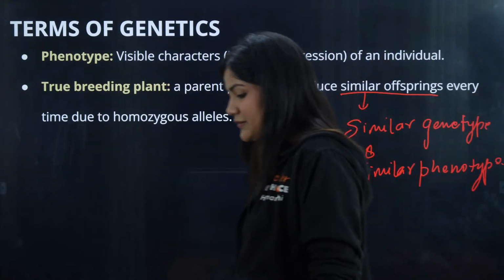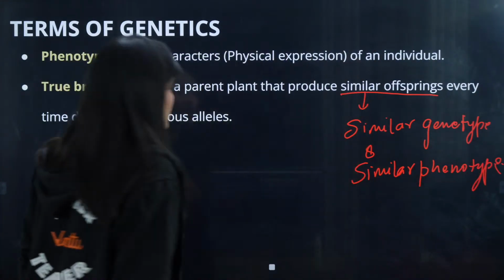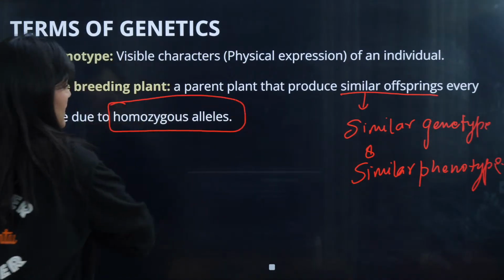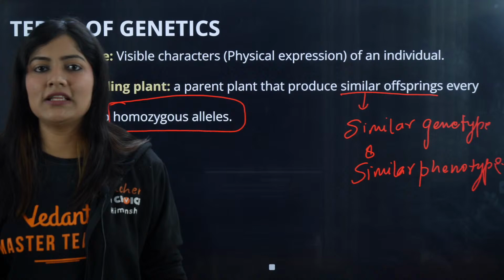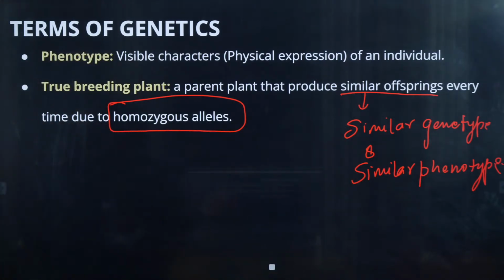So they are going to have the similar genotype and the similar phenotype every time whenever the cross takes place. And this is going to happen because of the homozygous allele. They are going to have the homozygous allele for each and every character. This is known as a true breeding plant. So a true breeding plant is a parent plant that produces similar offspring every time due to homozygous alleles.